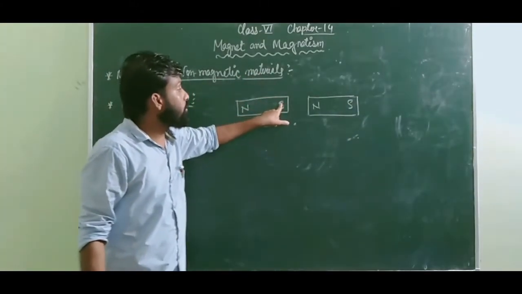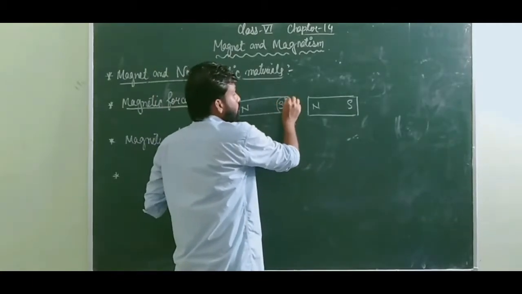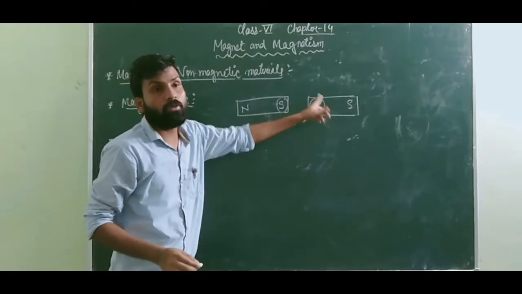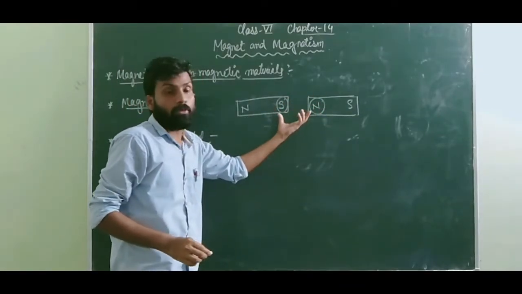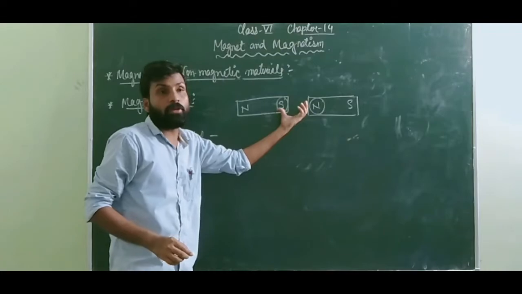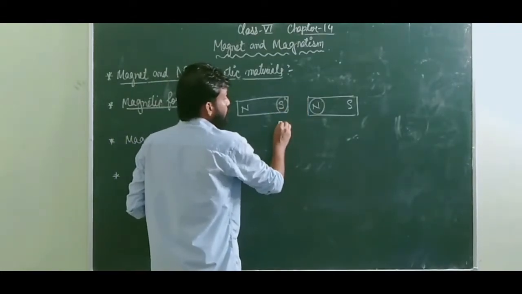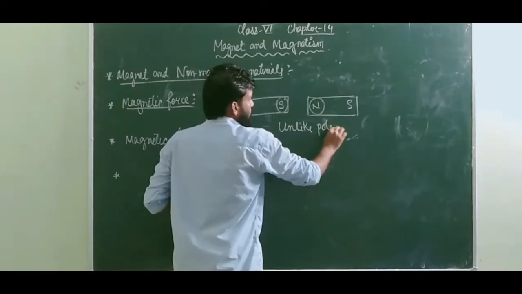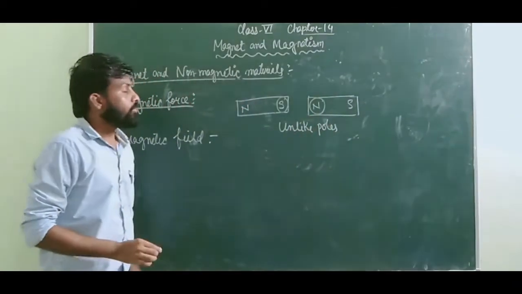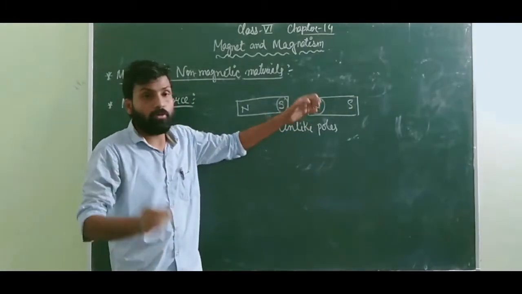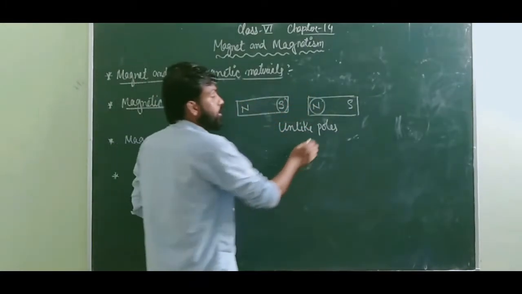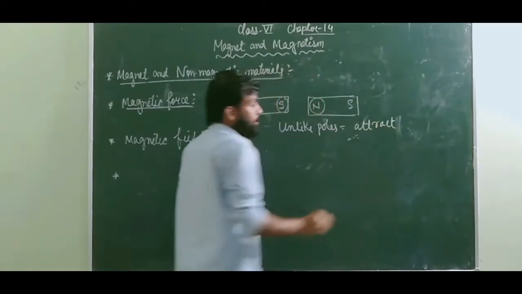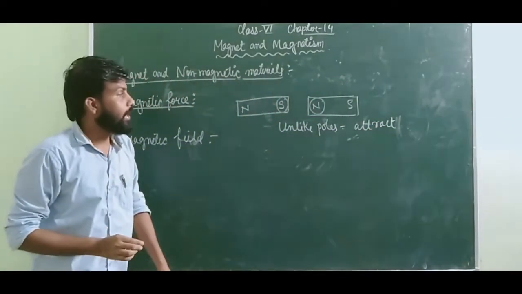Now you can see, this is the south pole and this is the north pole. Are they the same poles or different poles? They are not the same, they are different poles. Different poles are known as unlike poles. When you take two unlike poles and try to bring them together, they attract. Correct? Two unlike poles attract.